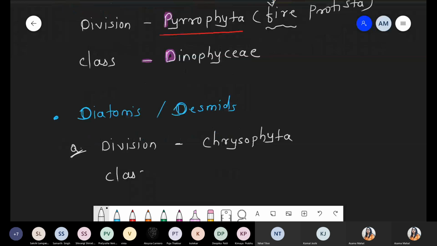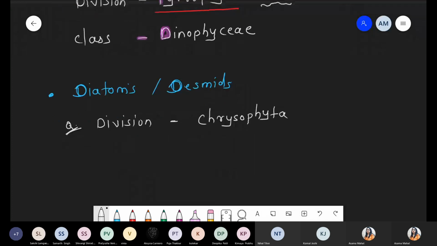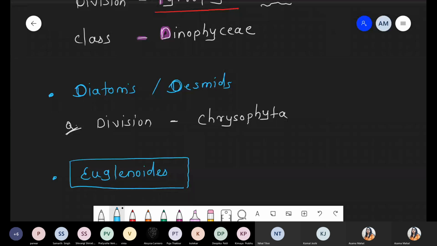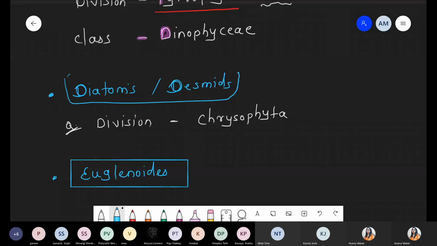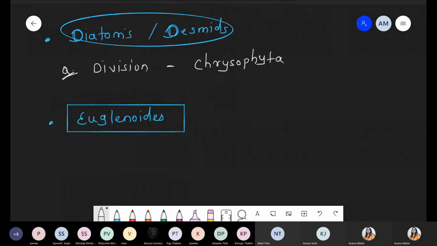And class is not important actually. Not important, we are not taking it, leave it, it will get too complicated. So remember the division, that is Chrysophyta. The class is Bacillariophyceae, but there is no question on this point, so we are not taking that part. And the third category is euglenoids. Under the euglenoids, we are taking the first division, which is represented by the word Euglenophyta.